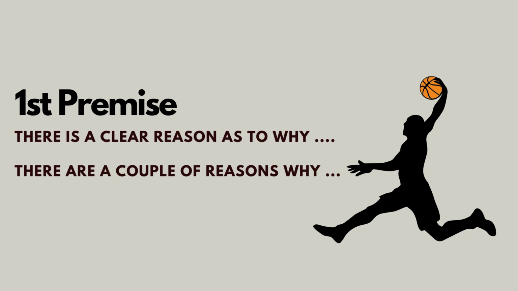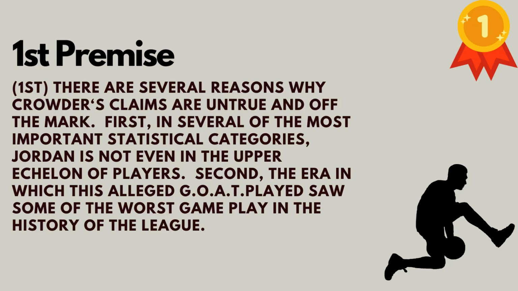Let me show you the whole 3 sentences using one of those stems. There are several reasons why Crowder's claims are untrue and off the mark. First, in several of the most important statistical categories, Jordan's not even in the upper echelon of players. Second, the era in which this alleged GOAT played saw some of the worst gameplay in the history of the league.